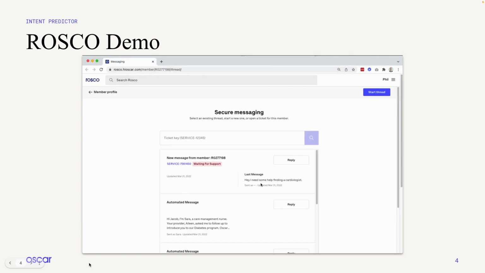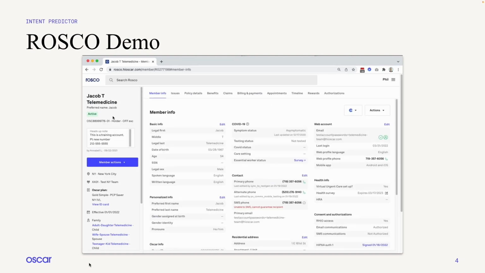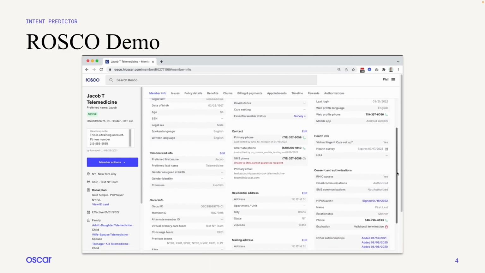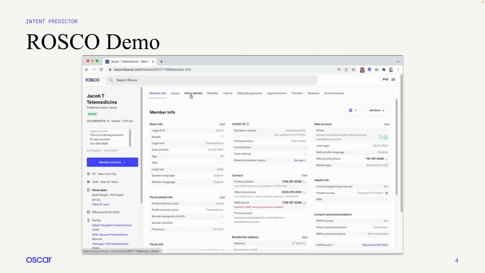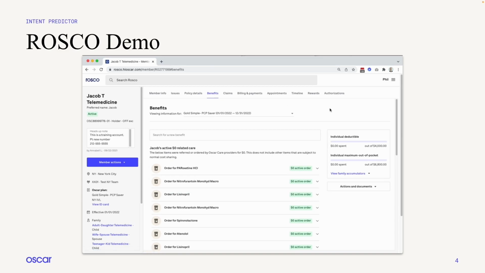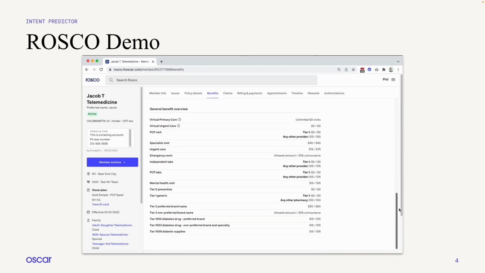Here's ROSCO in action. You'll see the entry point is from a message or call that the member is engaging care guides with. Once the care guide clicks into the member's profile, they have access to a wealth of information about the member. Basic details, issues the member has had in the past, policy details, benefits, claims, billing and payments, appointments, and more.